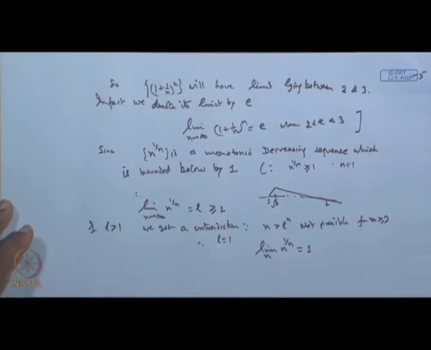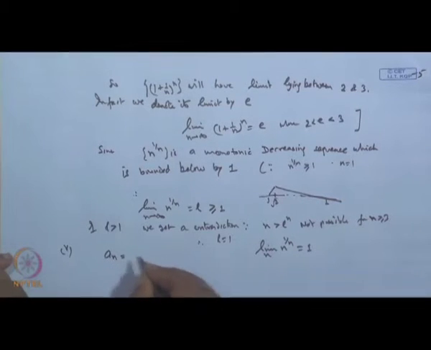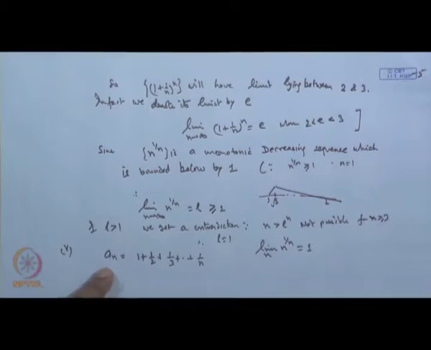Then another limit. Suppose we have a sequence in the form of a series 1 plus 1 by 2, 1 by 3, up to 1 by n. The first n terms of this series is denoted by a n.